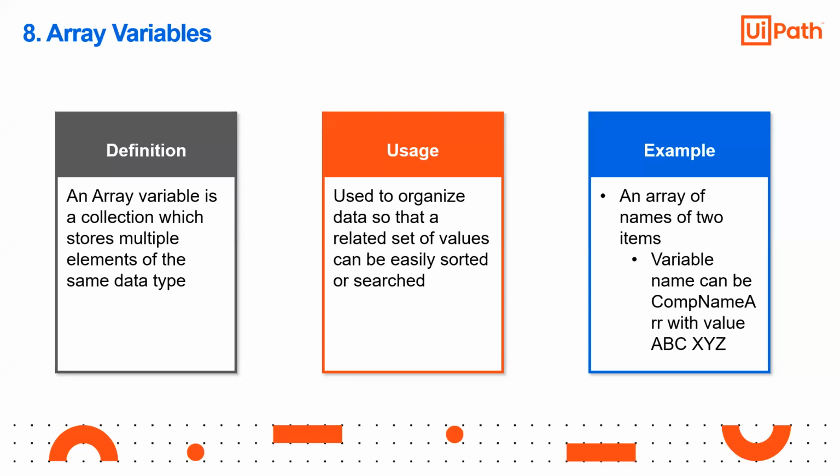So an array variable is a collection that stores multiple elements of the same data type, right? So you know that. Suppose I want to define a equal to 1, 2, 3, 4, so I will define it using an array. It is used to organize data so that it is related to a set of values, and can be easily sorted, searched or indexed, right? So array is a common variable type in every programming language. Your MATLAB, you know MATLAB is a programming environment, is totally based on this array.